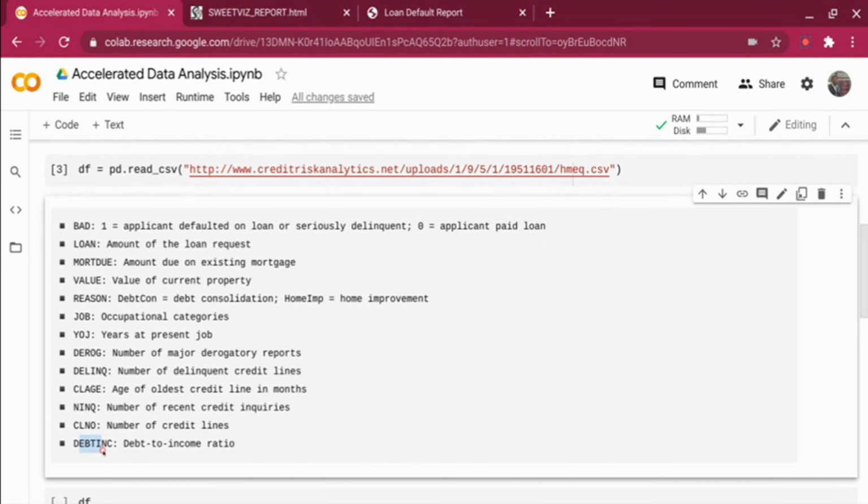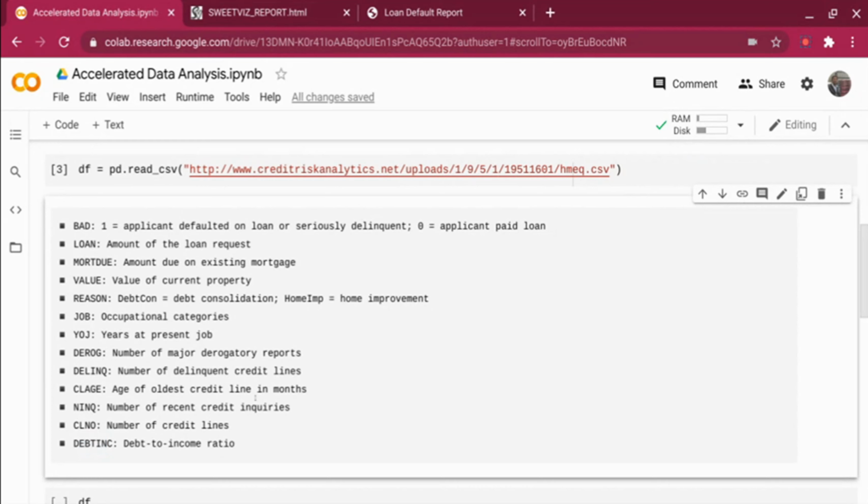One is the debt to income ratio. Typically when we go to a bank, the bank will check how much debt we have in total and what our income is. Typically 40% to 45% is a good number, below which the bank gives a loan, but above that, the bank considers it a risky loan, right? Similarly, there is how many credit lines we have. If we have too many credit lines, too many credit cards, too many loans, then the probability of default is also pretty high, right?